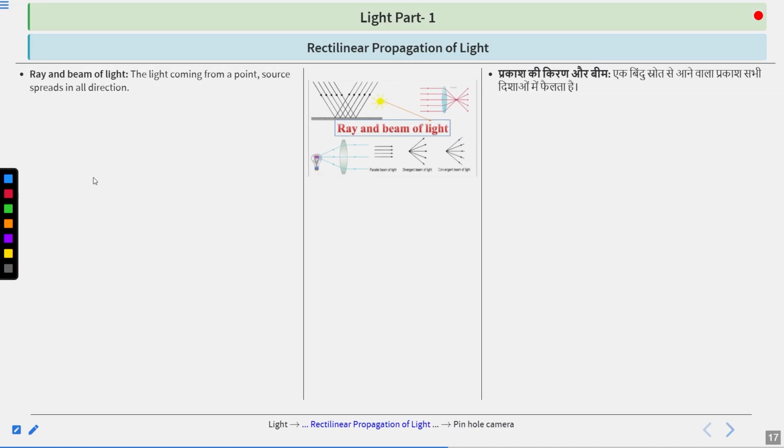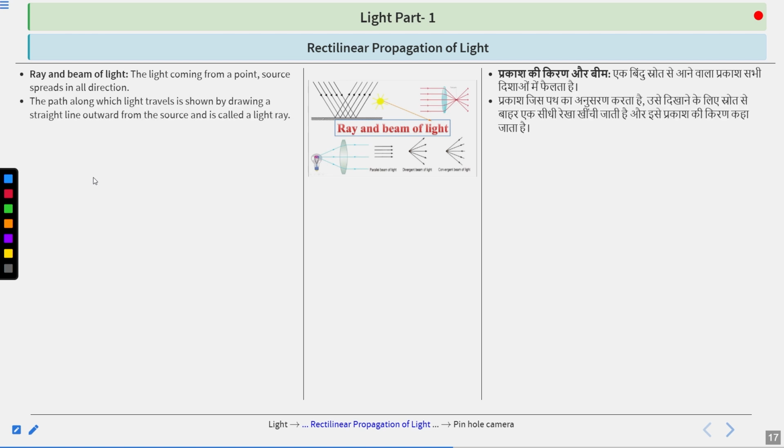Ray and beam of light. The light coming from a point source spreads in all directions. The path along which light travels is shown by drawing a straight line outward from the source and is called a light ray. Here you can see, this is the point light spreading in all the directions. The arrow on it represents the direction of travel of light. Here you can see them.